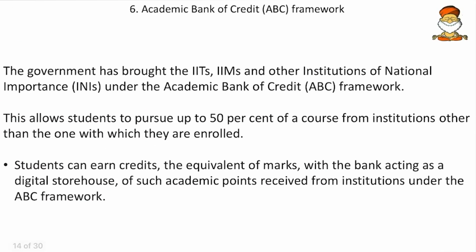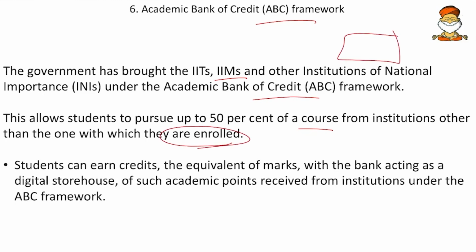And then the Academic Bank of Credit Framework. So the government has brought the IITs, IIMs and the other institutes of national importance under the Academic Bank of Credit Framework. So what is this? This framework allows the students to pursue up to 50% of courses from institutions other than the one with which they are enrolled. So if I am enrolled in one college and I have some 10 credits, 5 credits I can earn from other colleges.